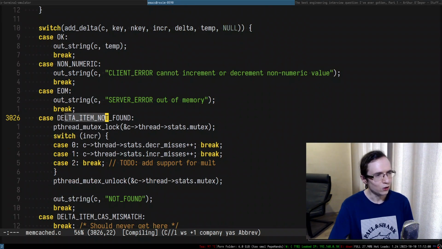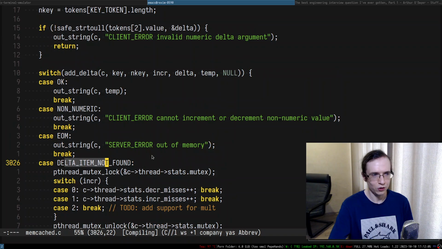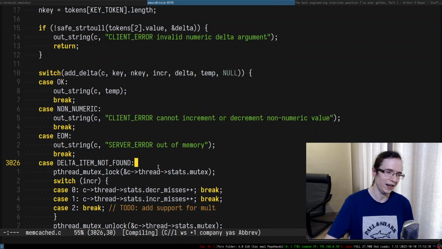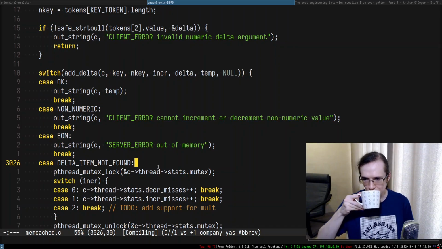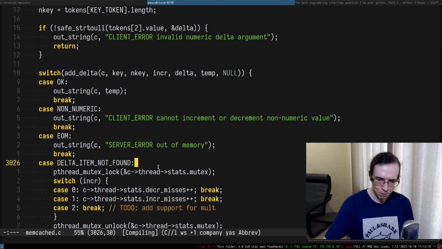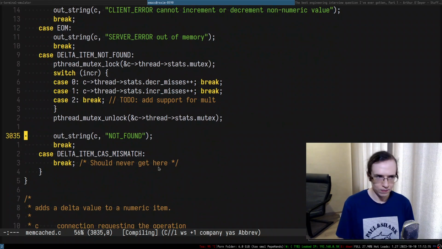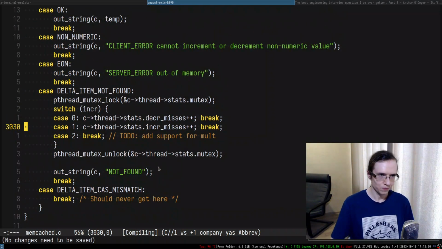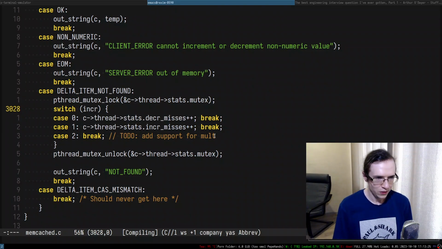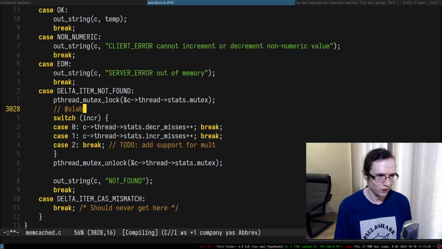But I mean, delta not found. They're not talking about the name. They're talking specifically about delta. So that means you may store delta somewhere else. So this is also a slab that we'll have to increment in here.